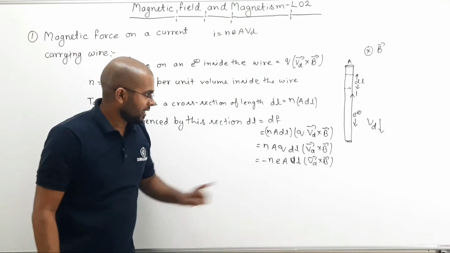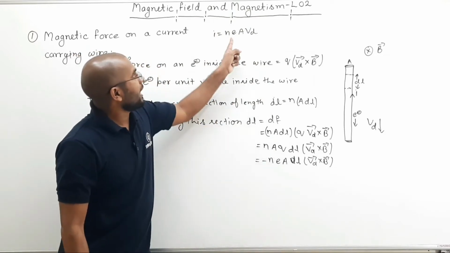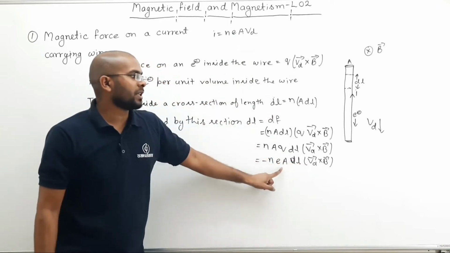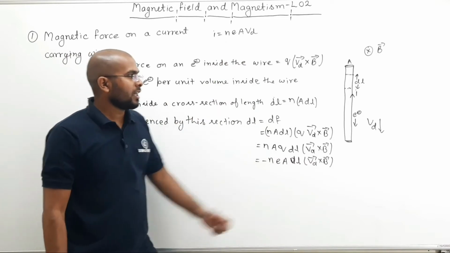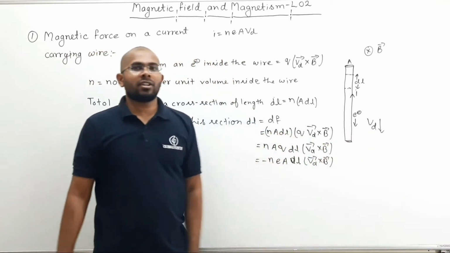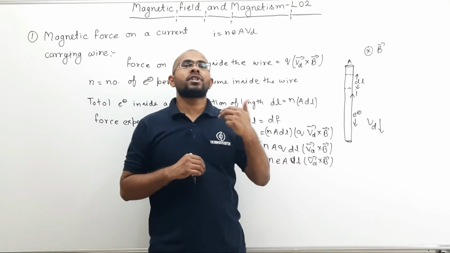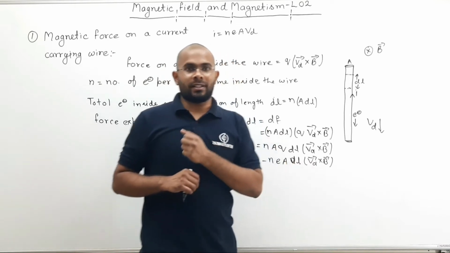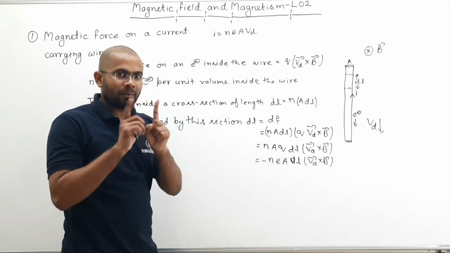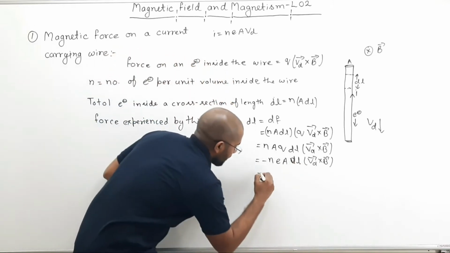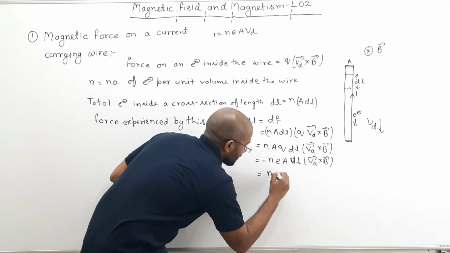Now see here, n e A Vd can be written as current.